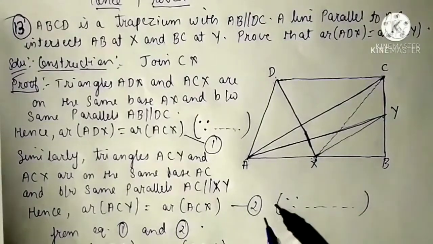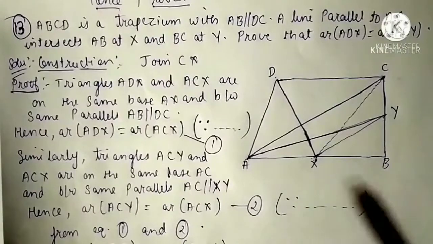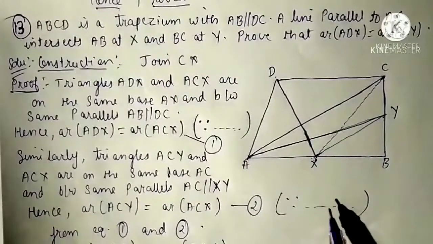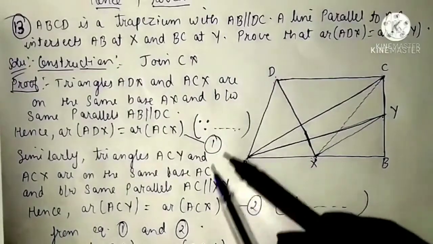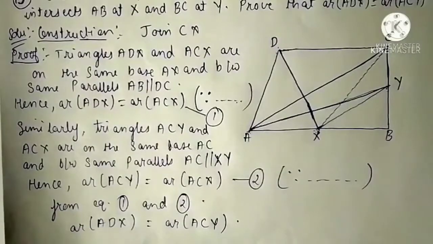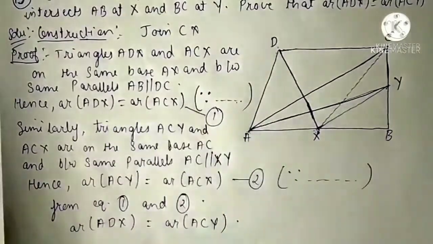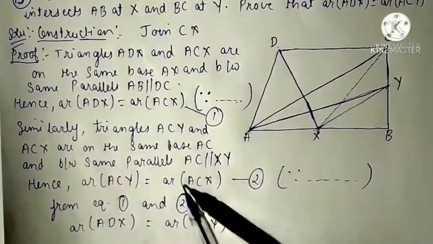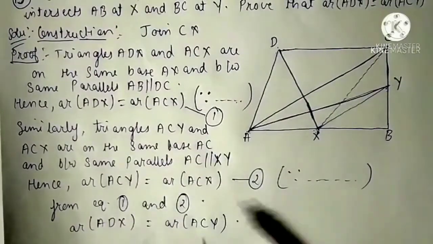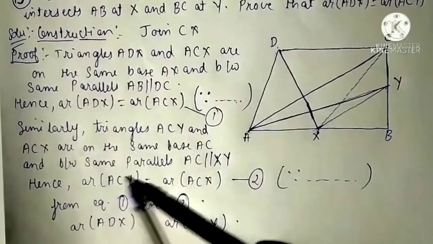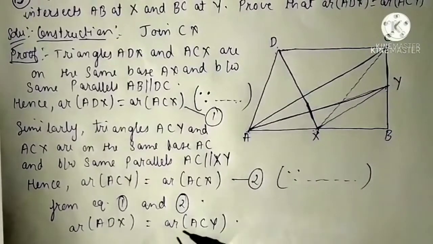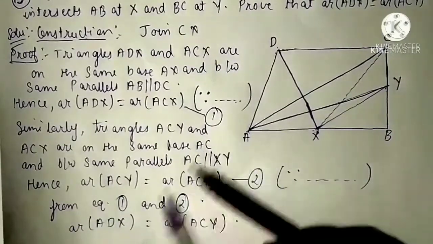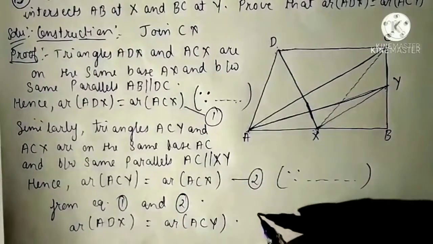Name this as equation number 2, and reason will be same. Since triangles on the same base and between same parallels are equal in area. This you have to write in reason. Now from equation number 1 and 2, in first equation ADX is equals to ACX, and in second equation ACX is equals to ACY. So instead of this ACX we will write this ACY. So from equation number 1 and 2, ADX is equals to ACY. And this is what we have to prove in this 13th question. So we can write hence proved.